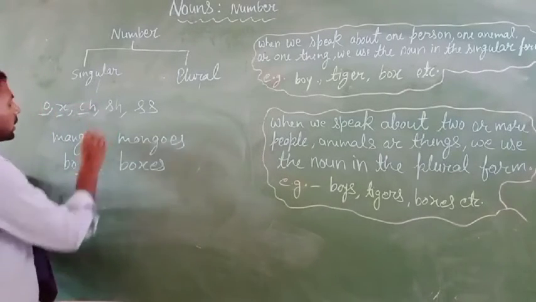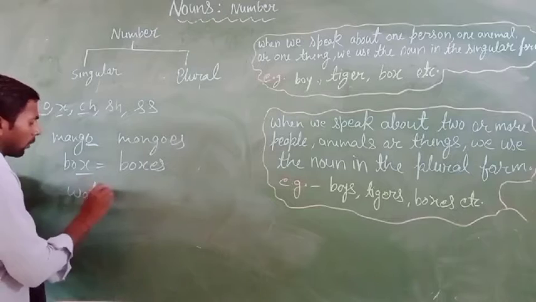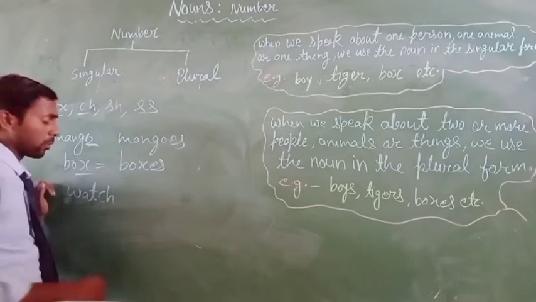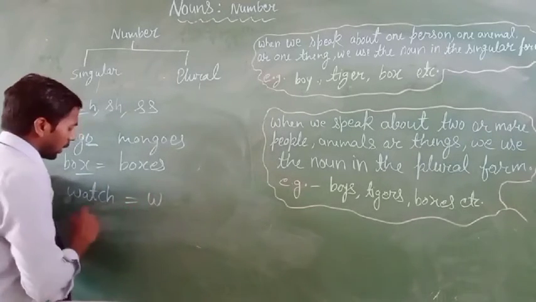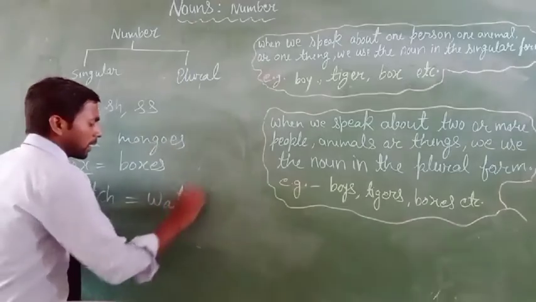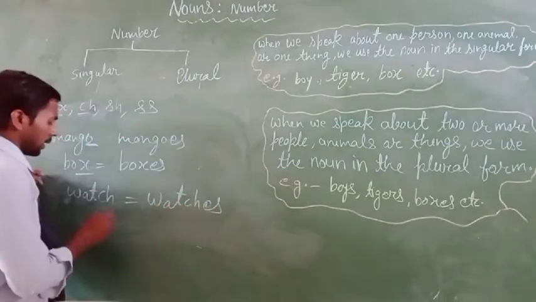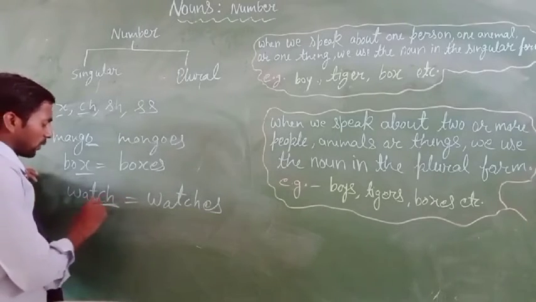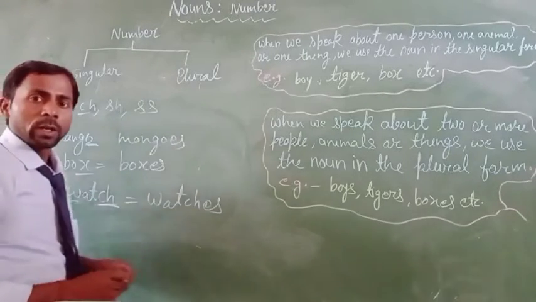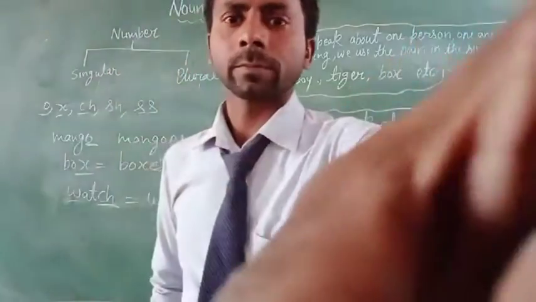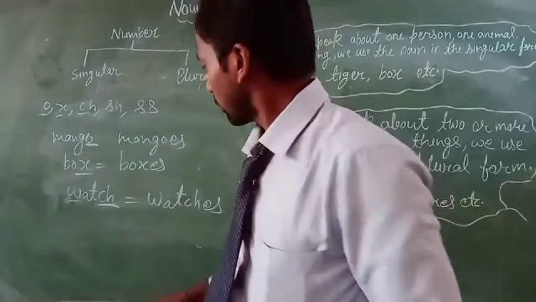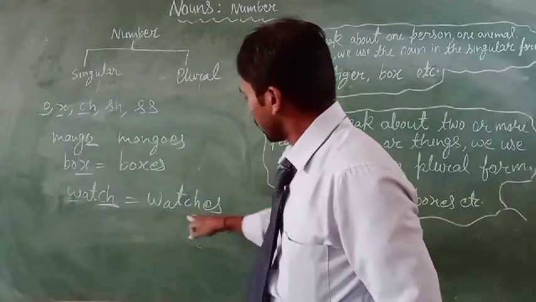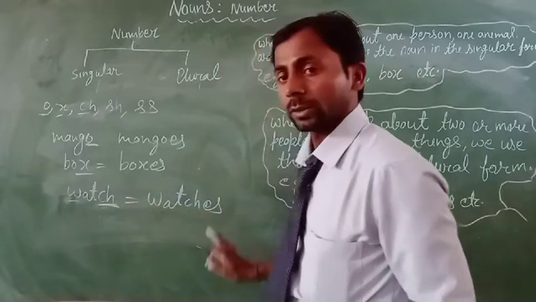Okay, next is ch. You know about the word watch. Watch is a noun word, and when we change it into the plural form, then we can use adding es, and then it will be changed into the plural form. Why? Because in the end of the noun word we can see that here is the ch in the end of the words.